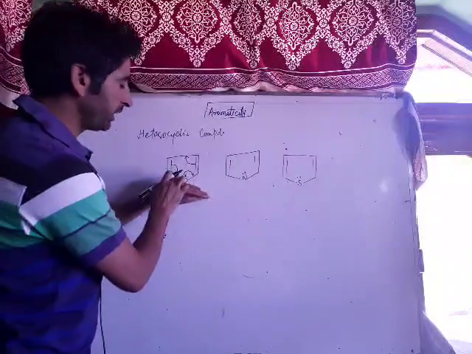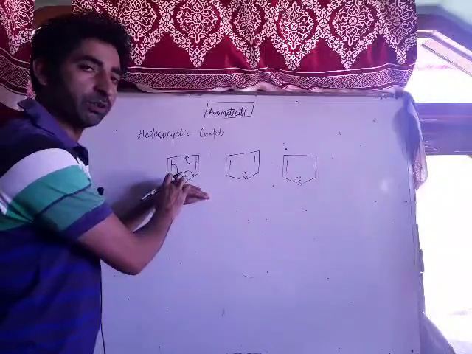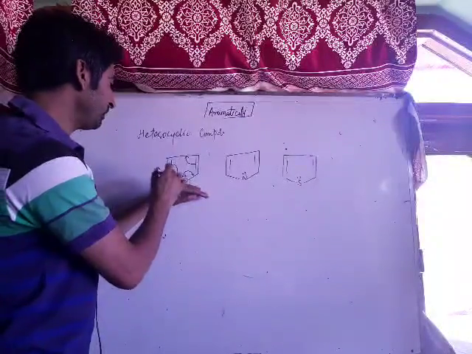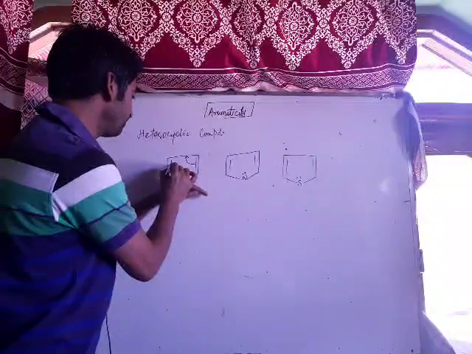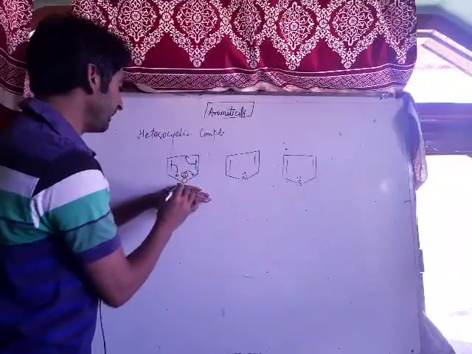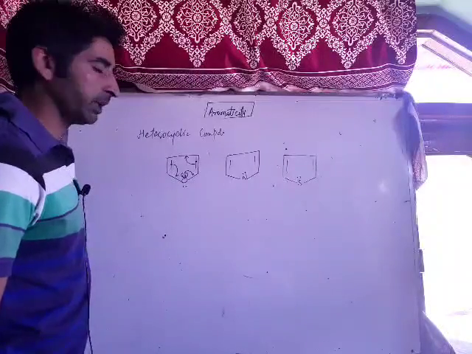That lone pair of electrons which is in conjugation with the ring is to be counted in case of Huckel rule. Therefore, these are 2 pi electrons, and this pair is 2 pi electrons because it takes part in the conjugation. This does not take part.